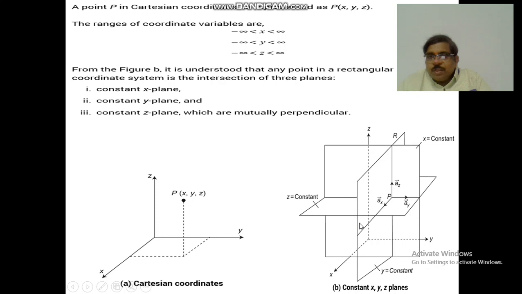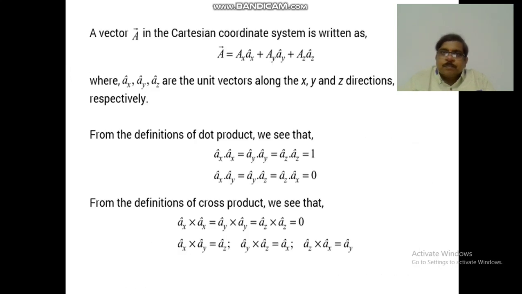If we observe these constant x, y, z planes here, according to the vector in the Cartesian coordinate system, A is a vector represented as Ax ax plus Ay ay plus Az az. Here ax, ay, az are the unit vectors along the x, y, z directions of the vector respectively.